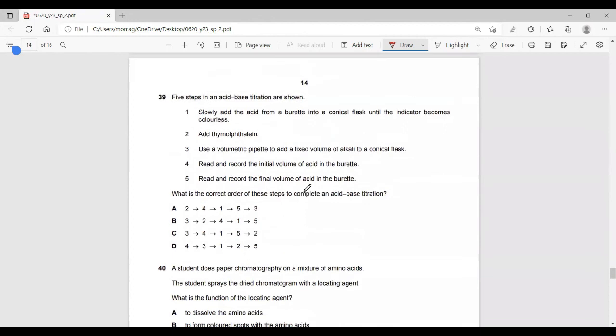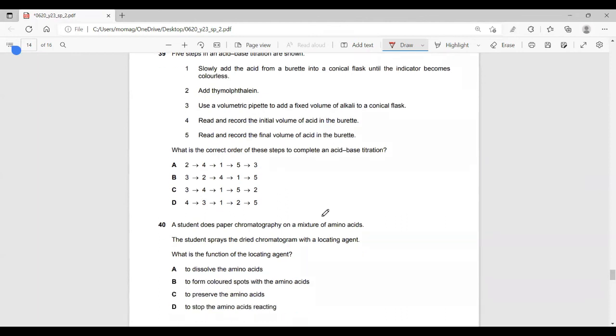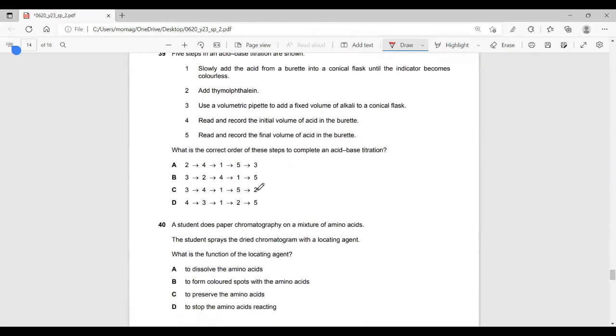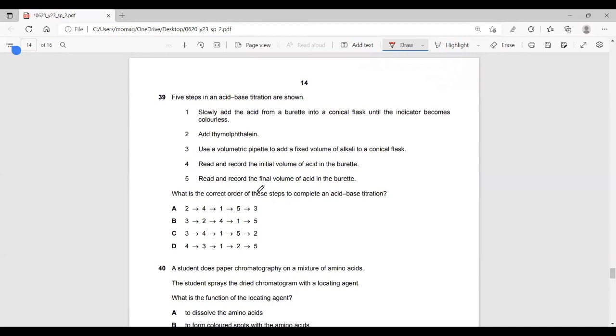Almost done, alhamdulillah. As you can see, in the new syllabus we have topic 12 about techniques, lab experiments, and so on. So inshallah, in the May/June 2023 exams, you will find the last two questions in paper 2 related to these methods of separation, methods of calculation, equipment and apparatus, and so on.